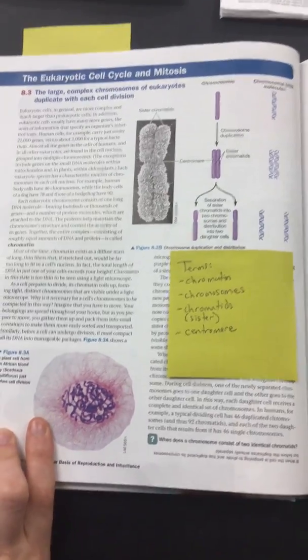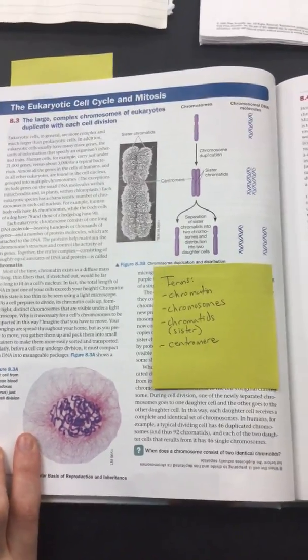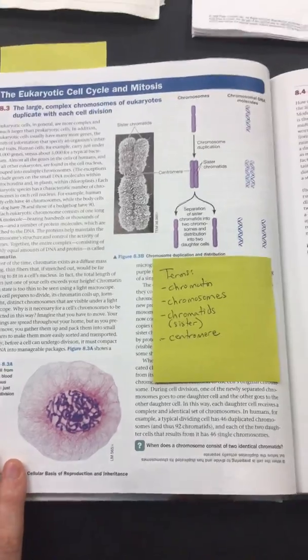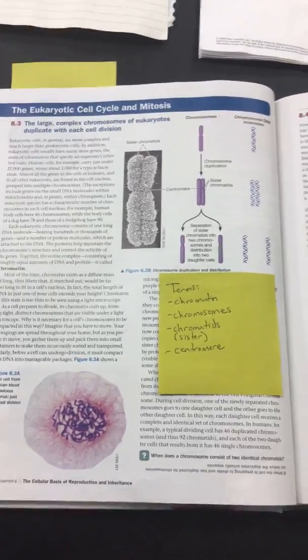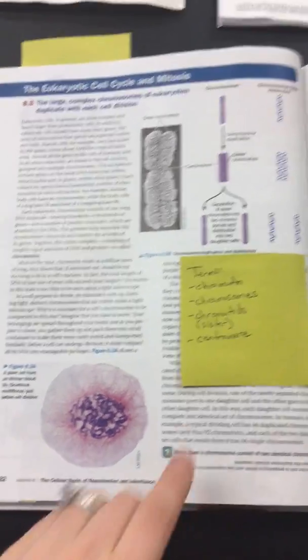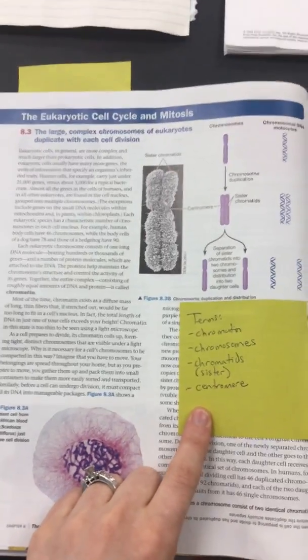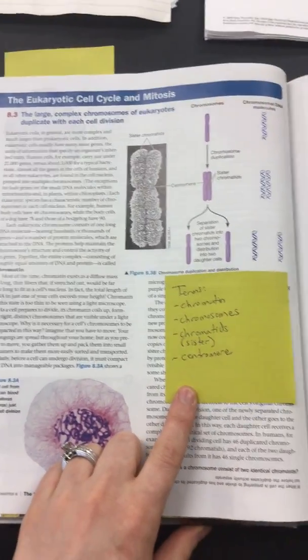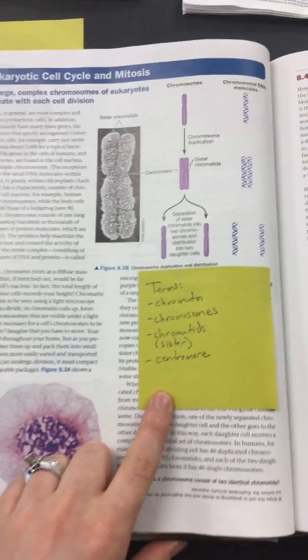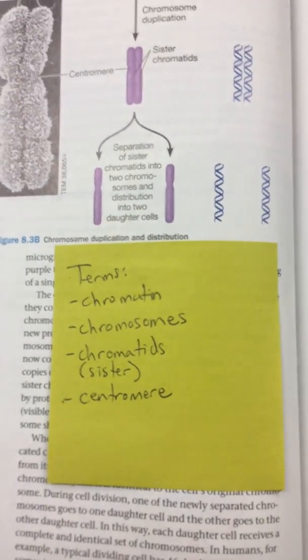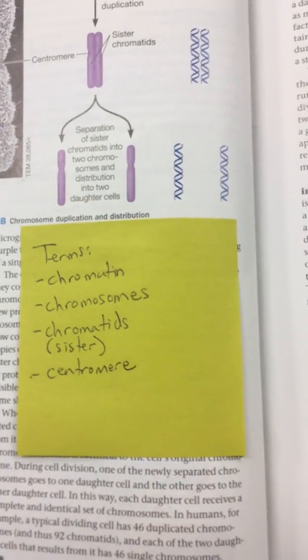Eukaryotic division is not as simple as binary fission. There's quite a bit more involved. There are more processes. So just related to the DNA itself, these are terms that you need to know off of this page. So there's chromatin and chromosomes. There are sister chromatids and centromeres.